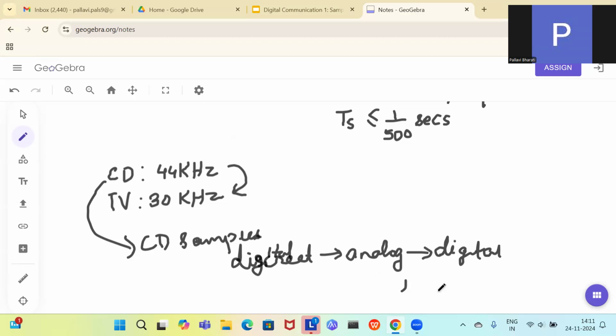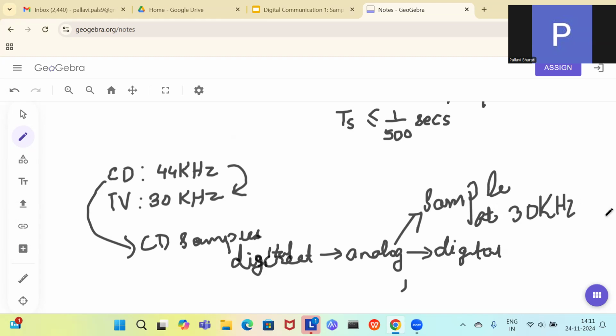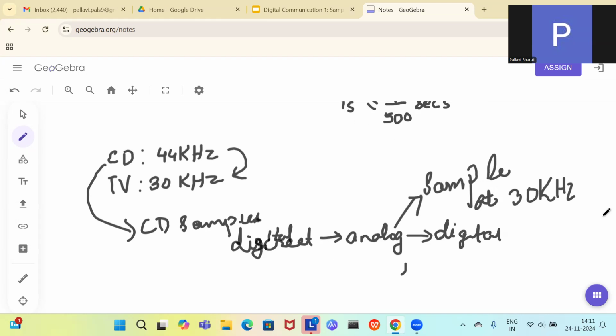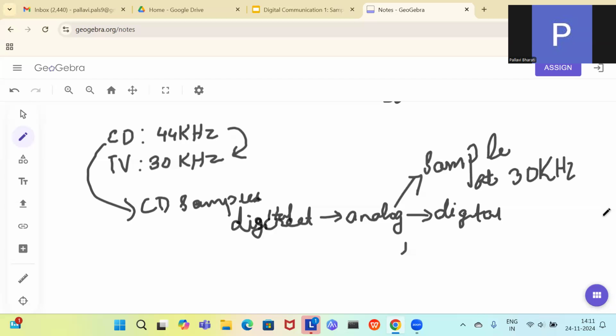Now, this was a method that was used previously, sampling it at 30. Now we have up converters and many mixers and other things, from which we don't need to convert from digital to analog and then from analog to digital. The technology is very advanced right now, but since we are starting from the beginning to understand the method of sampling, this is a very good example.